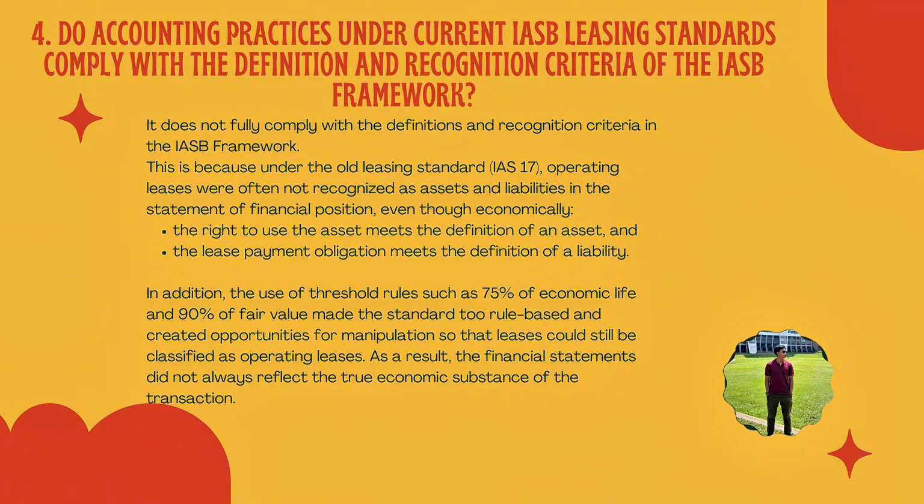In addition, the use of threshold rules such as 75% of economic life and 90% of fair value made the standard too rule-based and created opportunities for manipulation so that leases could still be classified as operating leases. As a result, the financial statements do not always reflect the true economic substance of the transaction.